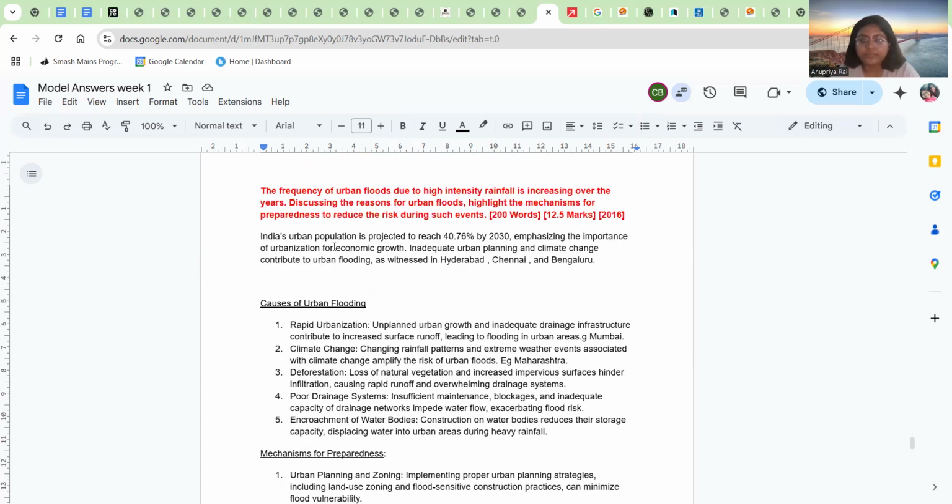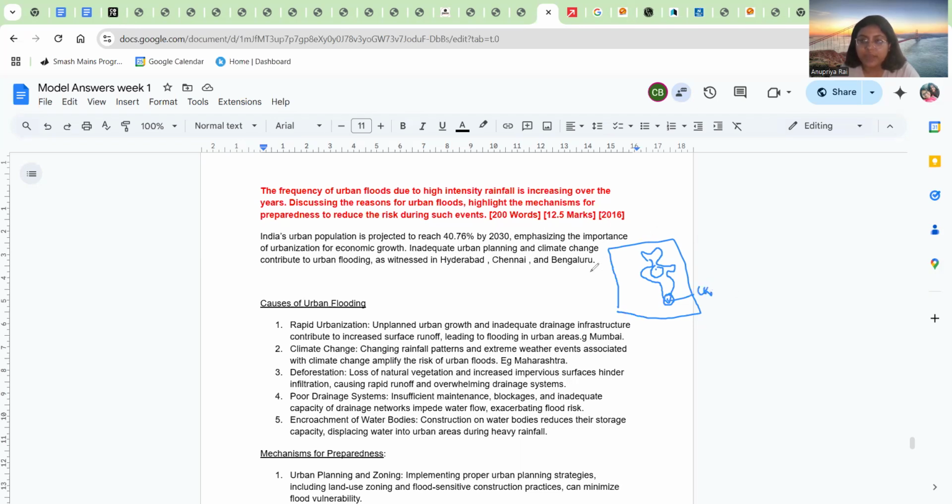And let's approach. See, again, in disaster management question, you can and you should definitely include maps. So here again, we'll be making a map. Here on the right hand side, we'll make a map of India, and we will highlight some famous incidents of urban flooding recently. We can talk about Delhi Gurugram floods, Chennai floods, Bangalore floods. Here we'll make some points, and we can just highlight Chennai floods, etc.